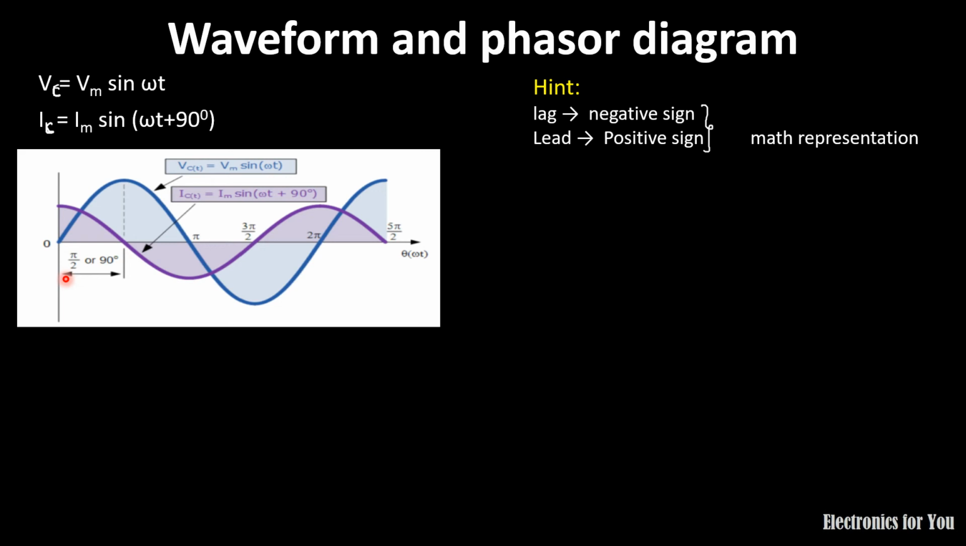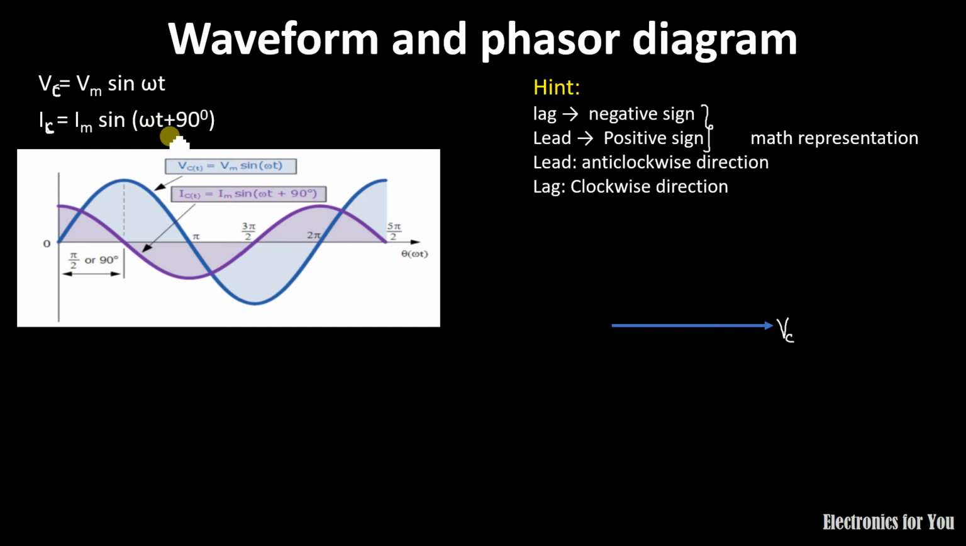In other words, we can have a phasor diagram like this. If Vc equals Vm sin omega t, this will be the reference phasor, let it be Vc or V, and in phasor notation the plus sign, that is lead, is indicated in the anti-clockwise direction. So here the lead is in the anti-clockwise direction by 90 degree, and therefore it is the value of Ic, that is the current flowing through the capacitor.